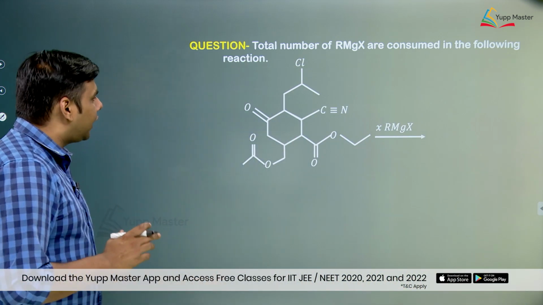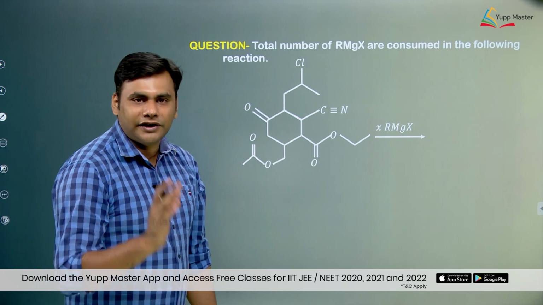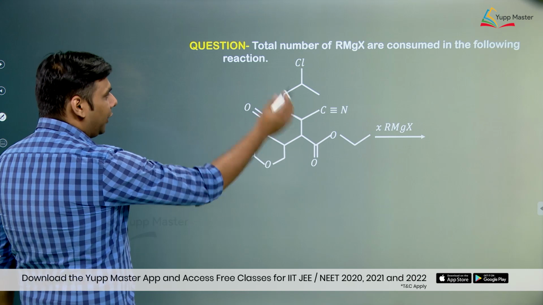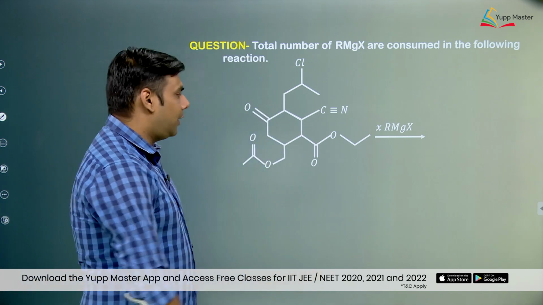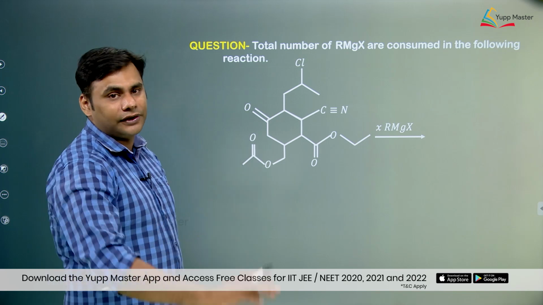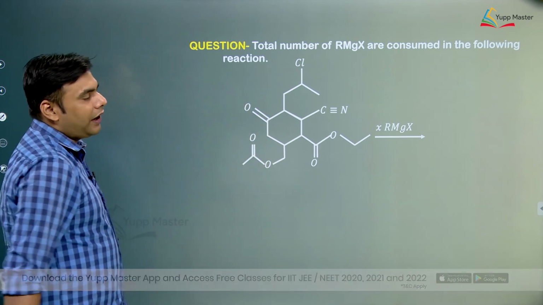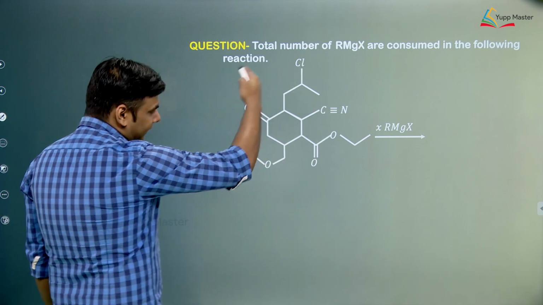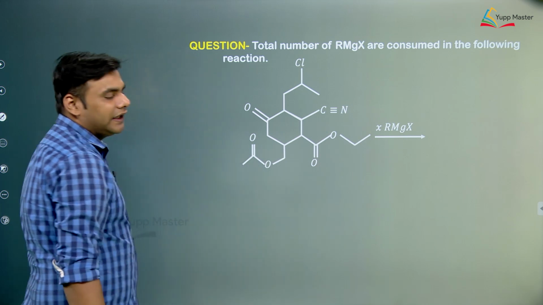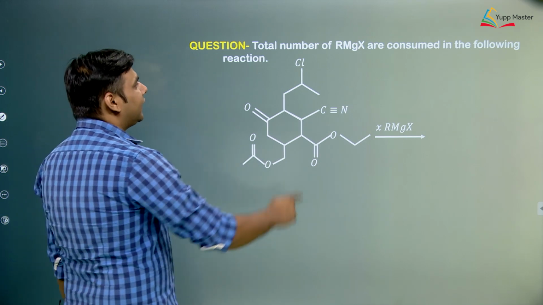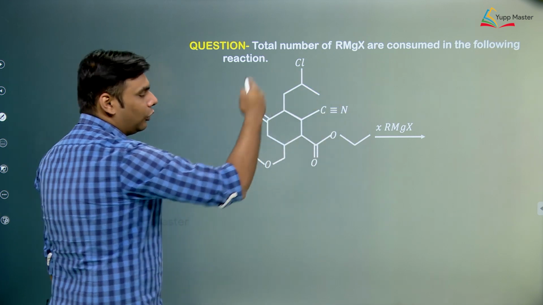Now again, look at the question. It's a very beautifully crafted question that takes into consideration the basic concept of Grignard reagent. A big molecule has been given. Just don't be afraid of big molecules. Big molecule means easy questions. Just see the structure in the right manner. So we have this big molecule and we are reacting with excess Grignard reagent. It is asking for the total number of Grignard reagent that will be consumed by this molecule.